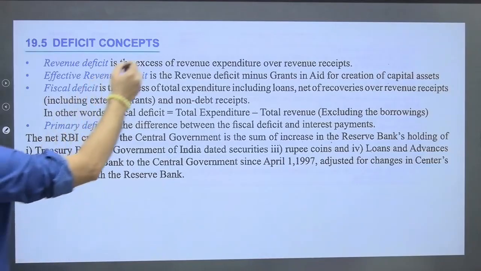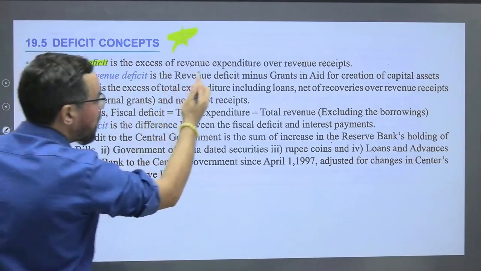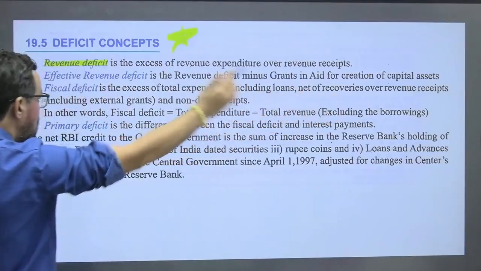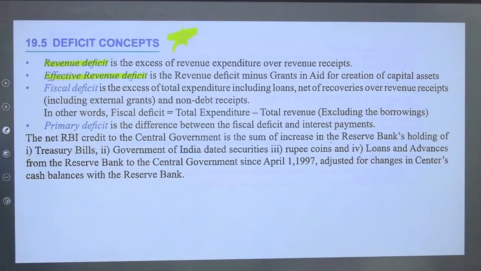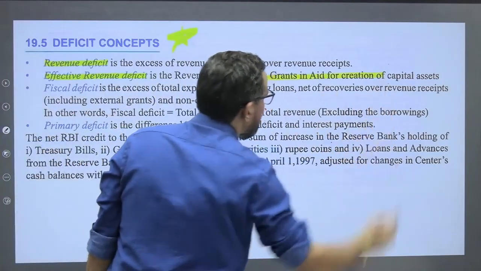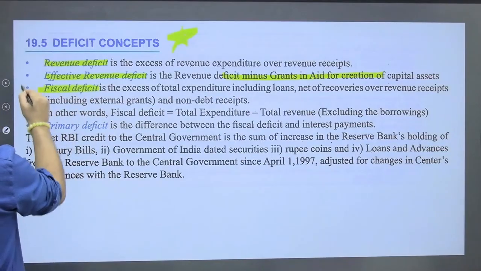Deficit part is again very important. So we have revenue deficit, when revenue income is less than revenue expenditure. Effective revenue deficit is revenue deficit minus grant in aid for the creation of capital assets. Fiscal deficit, the most important one.